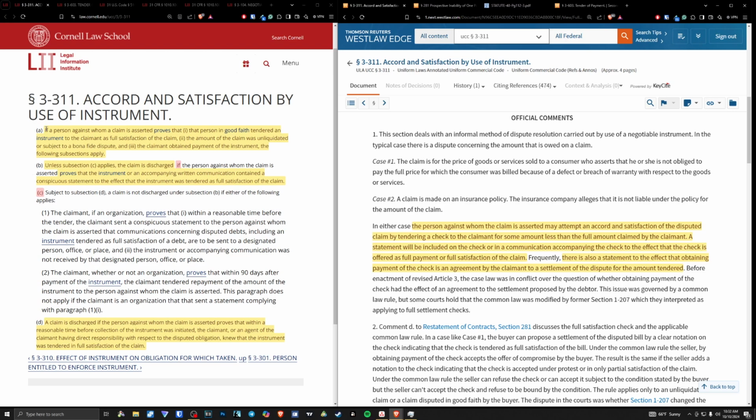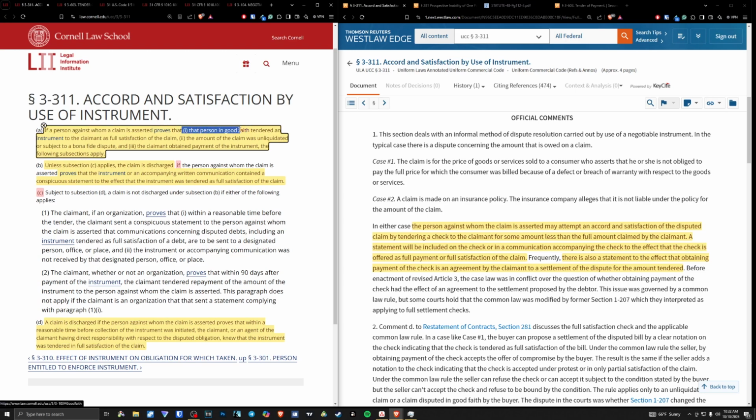So we have here, if a person against whom a claim is asserted. So let's just stop right here. Who is the person against whom a claim is asserted? Well, if a draft is being drawn on you, aka you are being sent a bill, that is a claim that is being asserted against you, because that person is ordering a payment to be made by you.